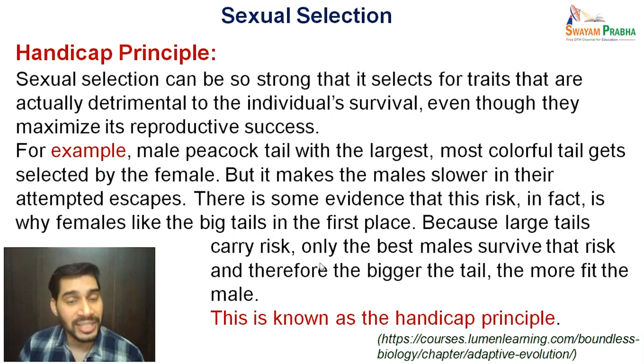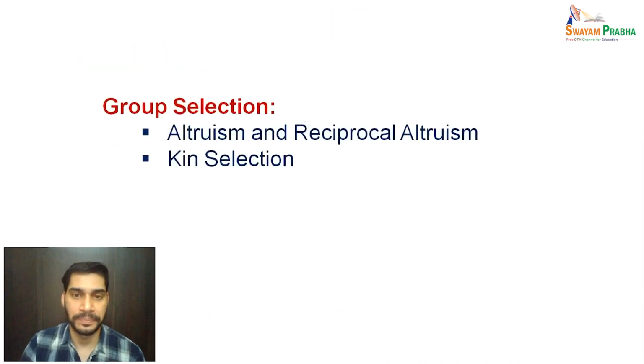Because large tails carry risk. Only the best males survive that risk, and therefore, the bigger the tail, the more fit the male is. This is the reason why females select the males with the bigger tail. Because if they have a bigger tail and are still surviving, that means they are more fit. This is known as the handicap principle in sexual selection.